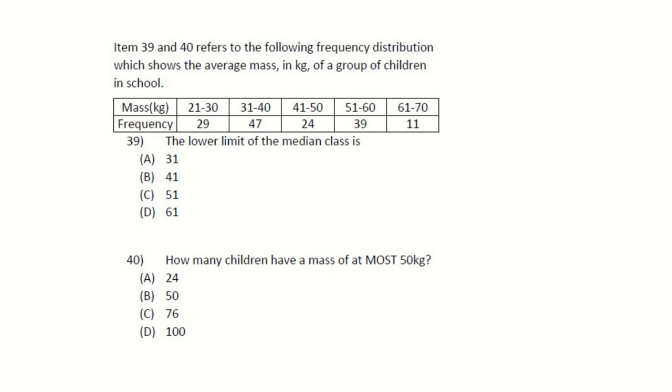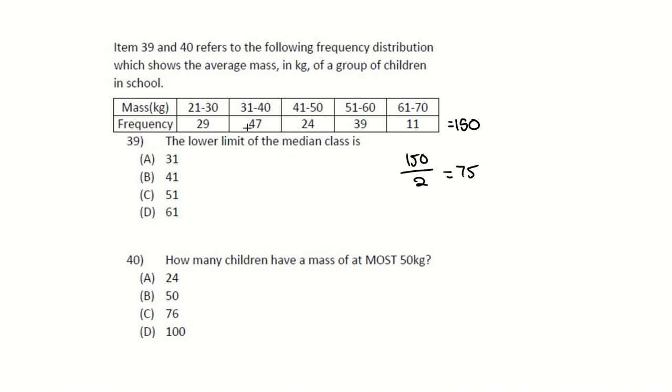So the first thing we're going to do is add all of this, and you're going to get 150. So your median will be located at 150 divided by 2, which is equal to 75. So you're looking for the location of your 75th child.